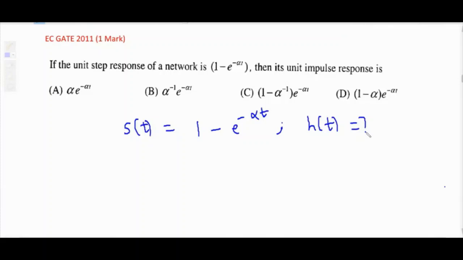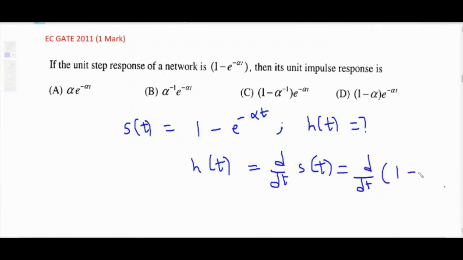Okay, just differentiate. Just now we have seen the relation: h of t equal to derivative of step response. h of t equal to d by dt of s of t. So derivative of 1 minus e raised to minus alpha t, constant has derivative 0. So directly, already minus sign is there. Derivative of e raised to minus alpha t, that is nothing but alpha inverse or alpha?